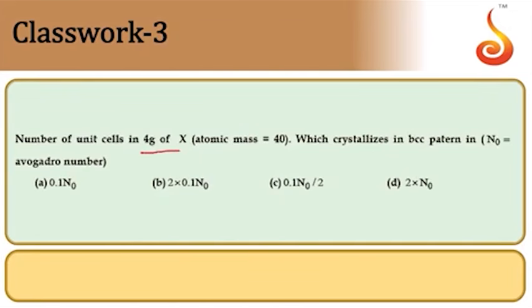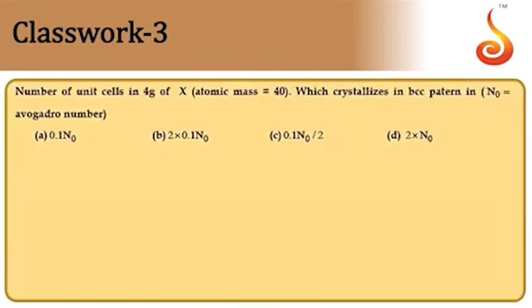Then, the number of unit cells in 4 grams of X whose atomic mass is 40, which crystallizes in BCC pattern. Avogadro number, you can directly take as N itself. Since it is a BCC pattern, the value of Z will be equal to 2. Now let us calculate.